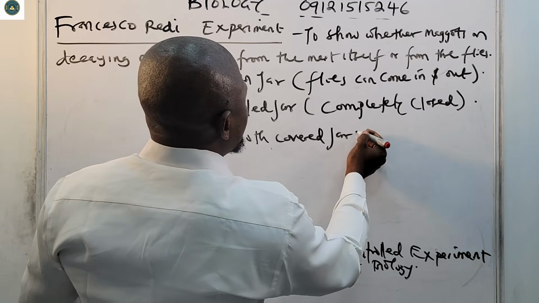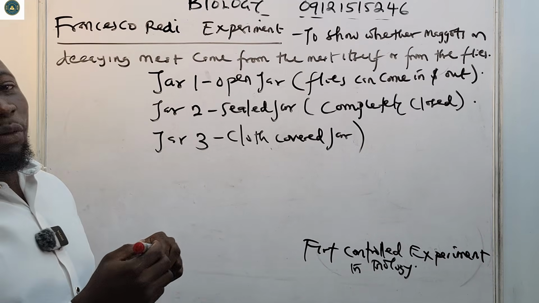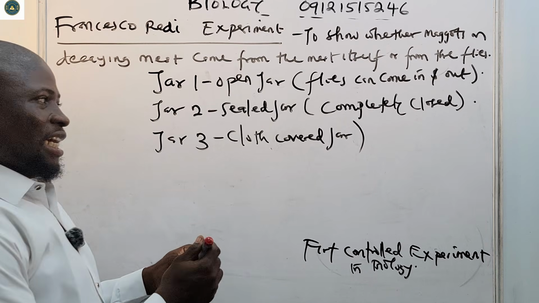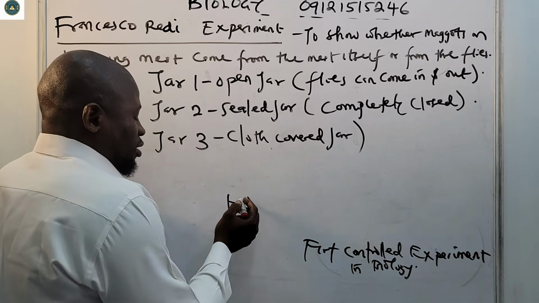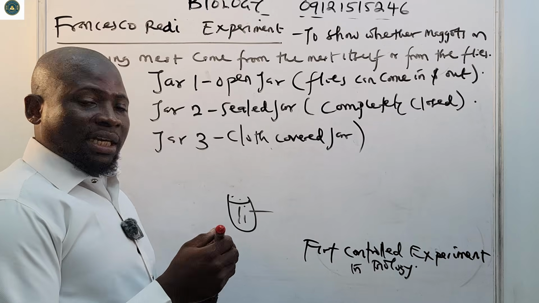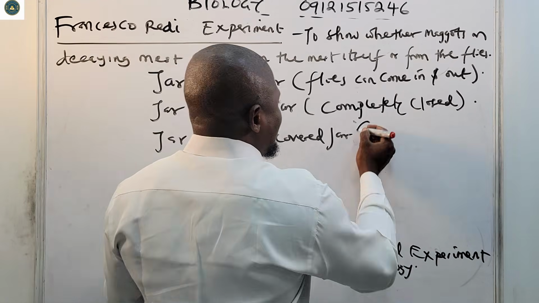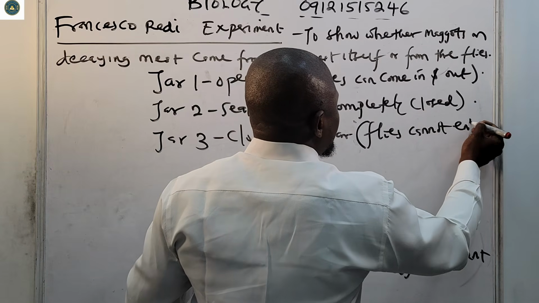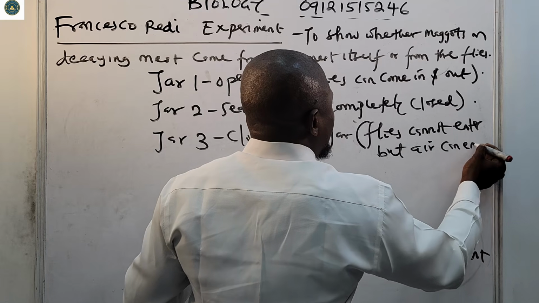Cloth covered jar. Air can enter, but of course flies cannot enter into the jar, because, for example, you covered it with cloth. Definitely air can enter, but flies cannot penetrate the cloth. So for the cloth jar, flies cannot enter, but air can enter.